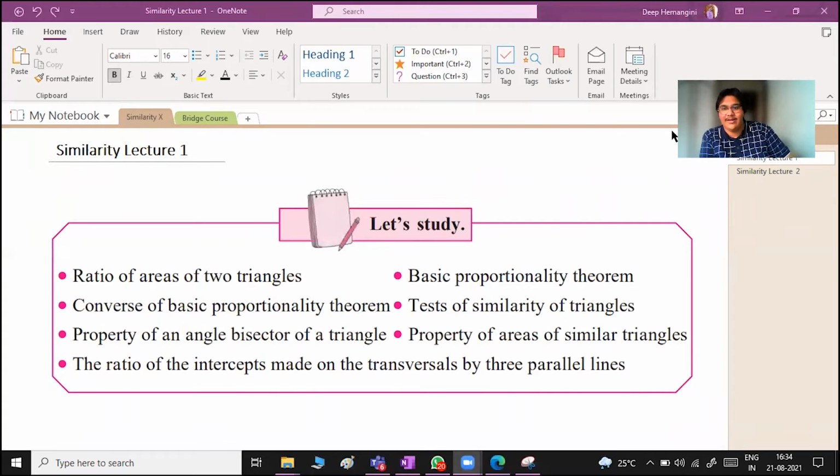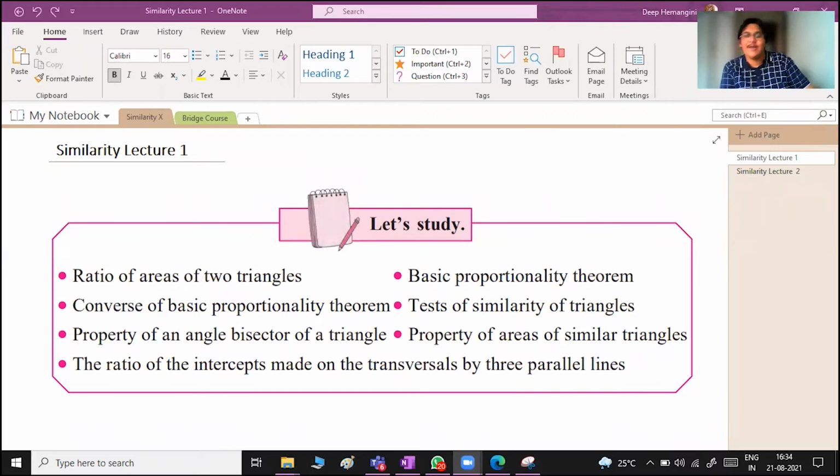This is the second topic that we are starting, similarity. The topic is extremely easy and scoring, provided you have your basics and prerequisites a bit clear. I agree that the topic is new, but a few of the parts you have studied in your lower grade. So let me share my screen. I hope the recording is on. Okay, I hope my screen is visible.